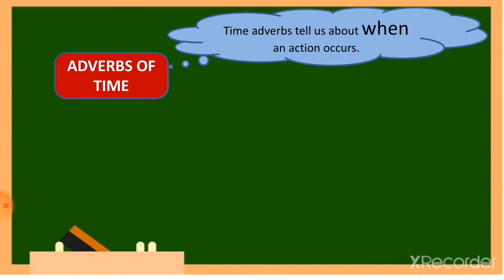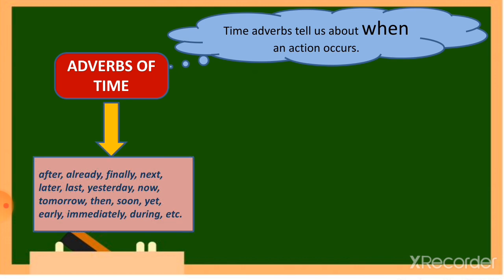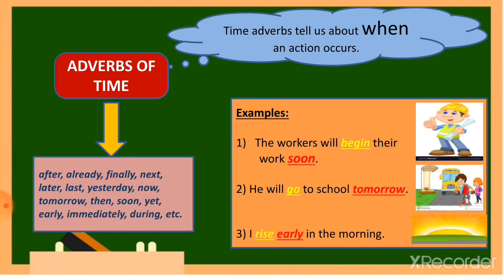These adverbs tell us about when, the time of an action. For example, here is a list of some of the adverbs of time: after, already, finally, later, soon, yet, during, etc. Now, some of the adverbs used in sentences. The workers will begin their work soon.